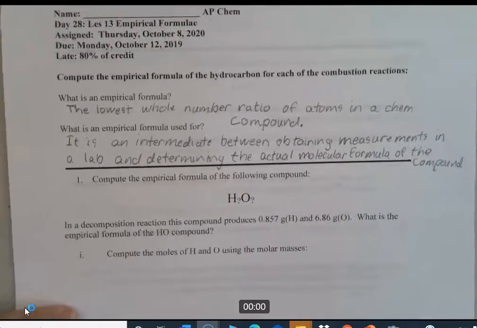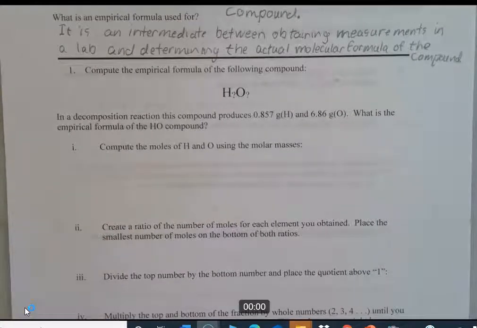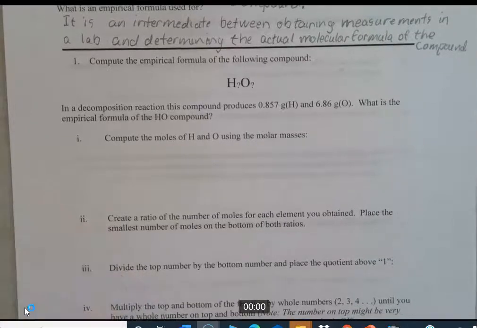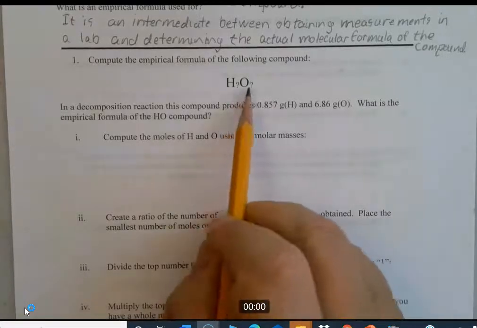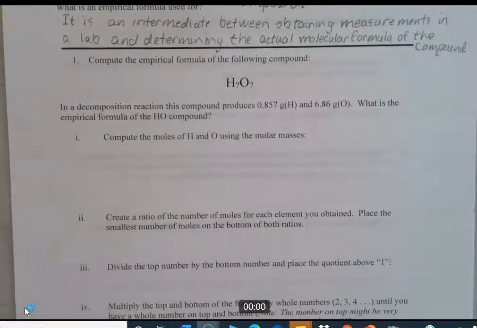All right, so let's go ahead and do this. So the first question, compute the empirical formula for the following HO compound. So in doing the lab, you can decompose this HO compound into hydrogen and oxygen. And you can know that you have hydrogen and oxygen and how much in grams through laboratory techniques. So the first thing you have to do is anything involving a chemical compound subscripts or a chemical reaction has to be in moles, not grams.